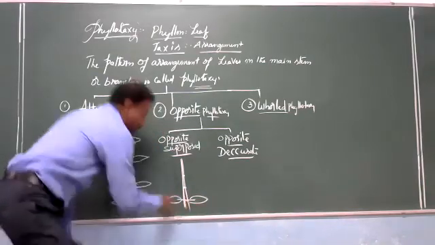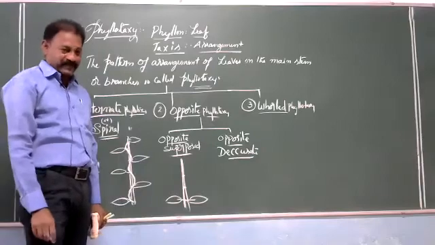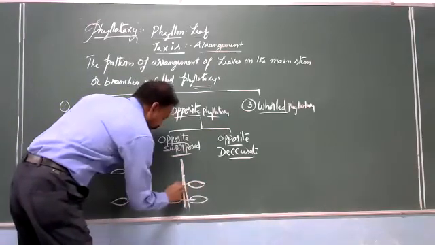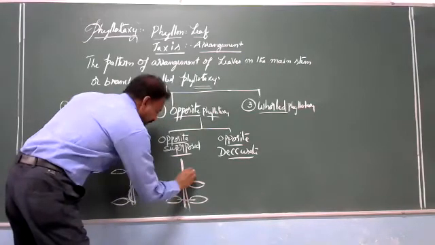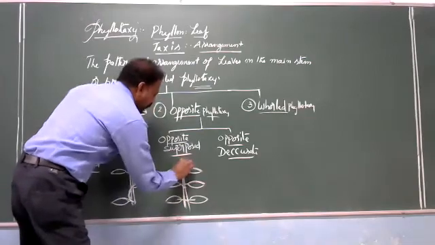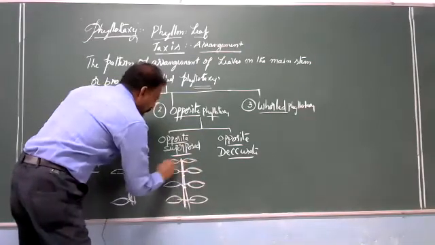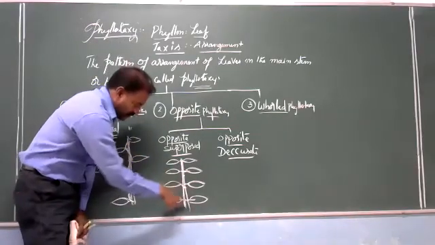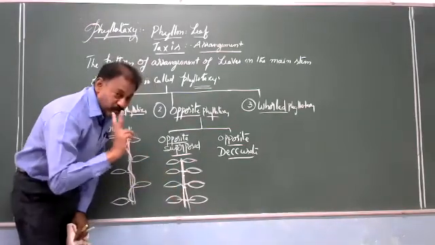Two leaves are present which are opposite to each other. This is called opposite phyllotaxy. Opposite means two leaves always. So one node is equal to two leaves.